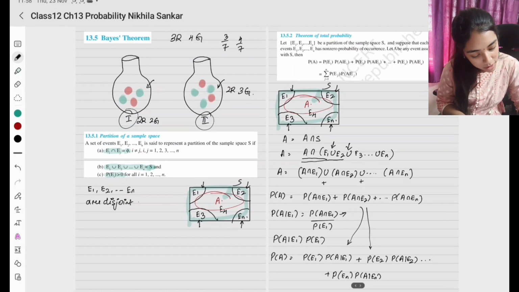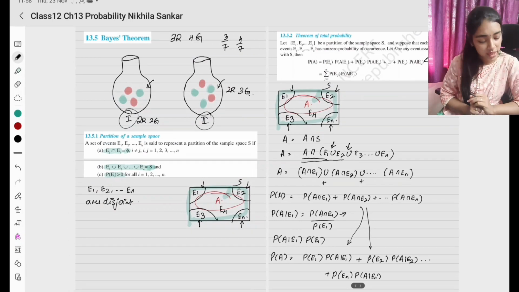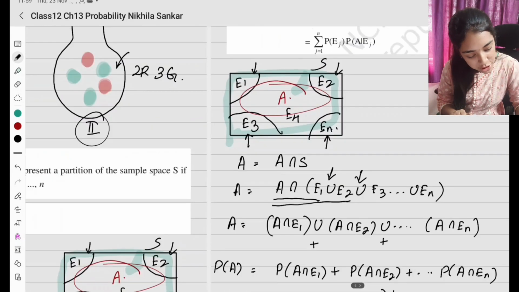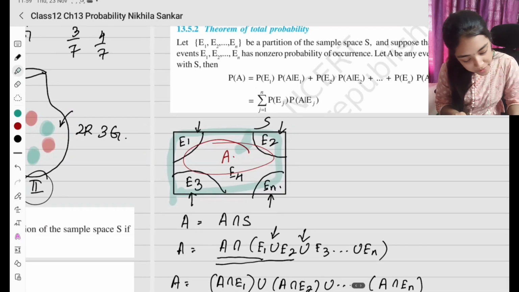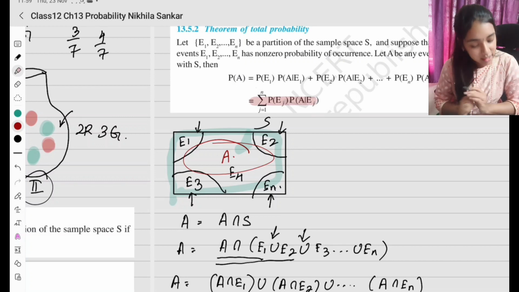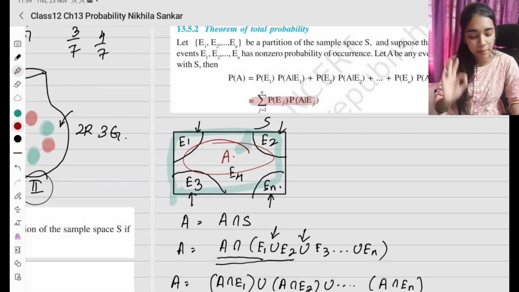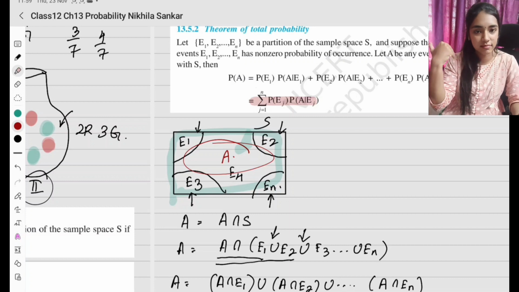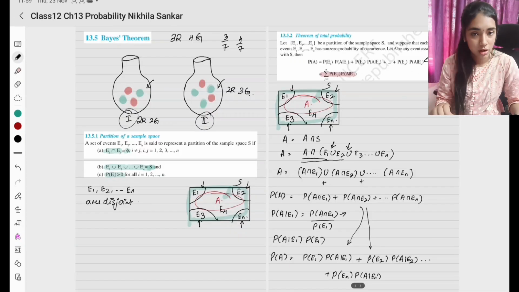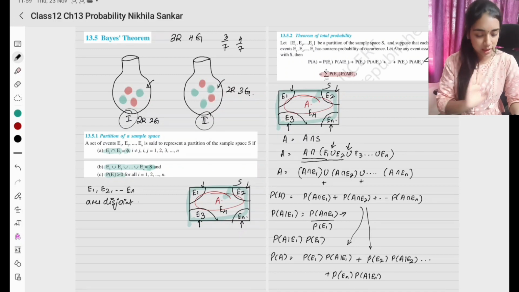So this is the formula that is given here. Okay, so this is going to be the summation of all this. So it is going to be probability of Ej times probability of A given Ej. This is going to be the summation of all the events. Okay, appadana sample space varum. It is going to be the summation of all the events. Okay, so this is the theorem of total probability.